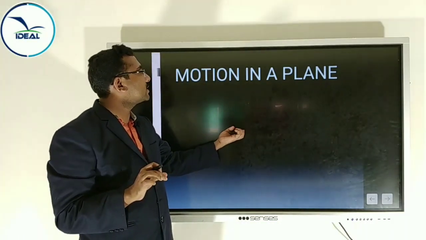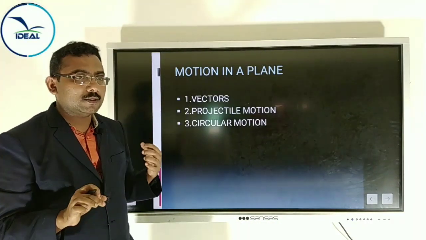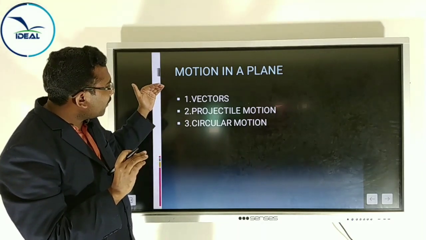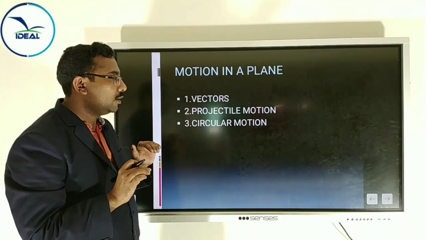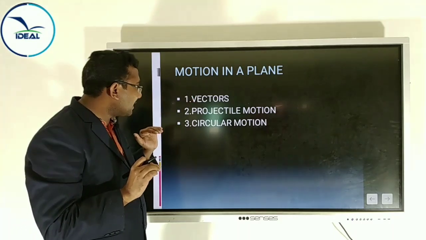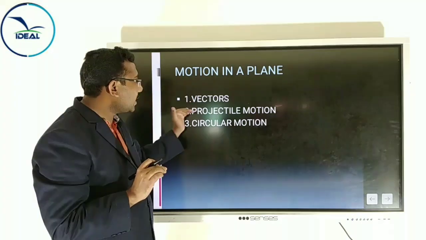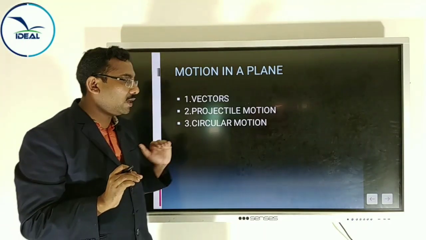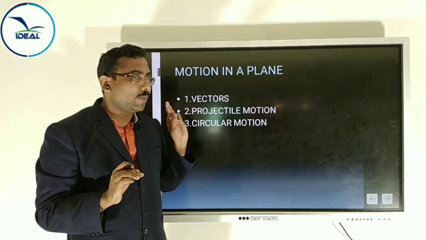We can split this chapter into 3 parts. For simplicity, we can split the main topics into 3. The first topic is vectors, the second topic is projectile motion, and the third topic is circular motion. We will discuss these 3 topics in detail.